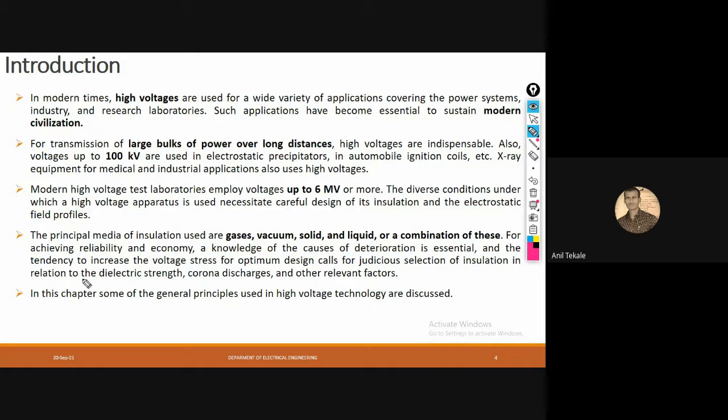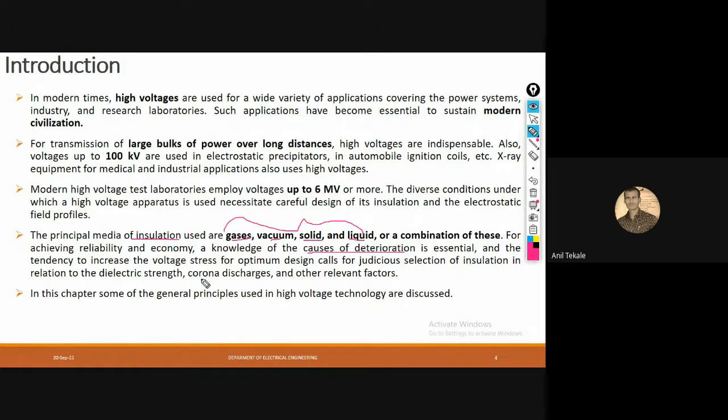Again, as we know, insulation means what? That is the bad conductor of electricity. So which are they? They may be gases, vacuum, solid, liquid, or a combination of all these materials. If we want to achieve reliability and economy, then the most important thing is the causes of deterioration.